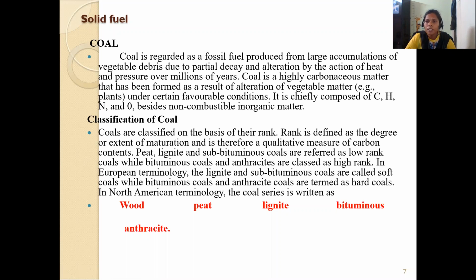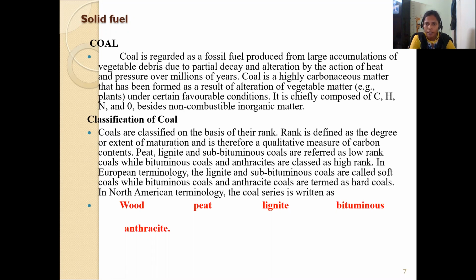Very good afternoon, students. In the previous session, I gave the introduction of fuel chemistry, and we have seen what is meant by combustion, what are high calorific value and low calorific value, and what the calorific value is. So now let us move to the next topic, that is solid fuel.